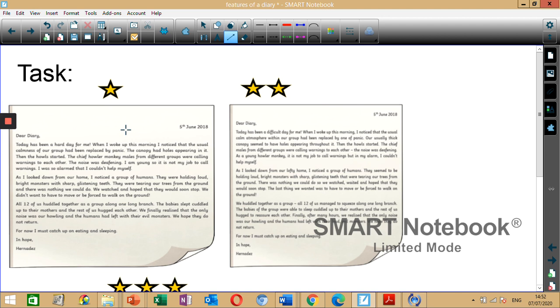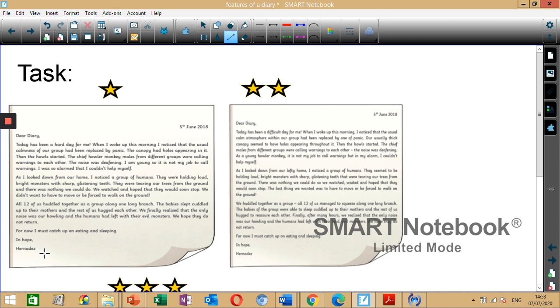So how do you know it's written in the first person? You have to underline or label personal pronouns. And as I said, time connectives, the paragraphs, how do you know there's a personal tone to it? And what are the thoughts and feelings of this person? And this person is called Hernandez.